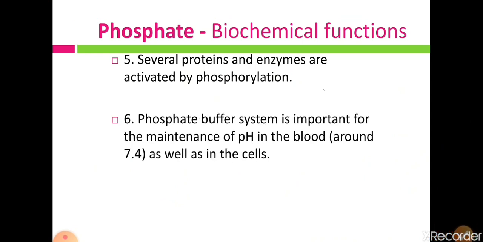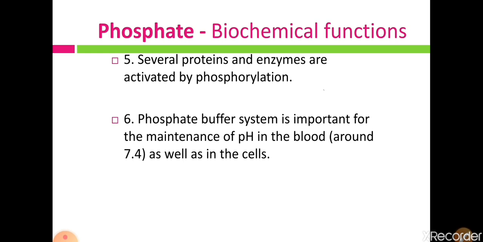Now, the next function of phosphate is the phosphate buffer system. It is important for maintenance of pH in the blood, and the pH of 7.4 is maintained with the help of various buffer systems. One of these is the phosphate buffer system. Phosphate plays an important role in the maintenance of pH, that means acid base balance. There are three types of buffer system in our body: bicarbonate buffer system, protein buffer system, and the phosphate buffer system.